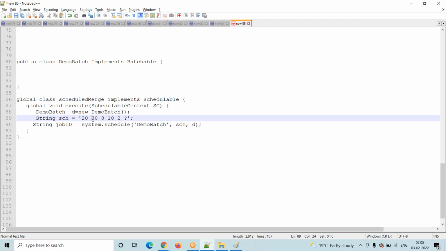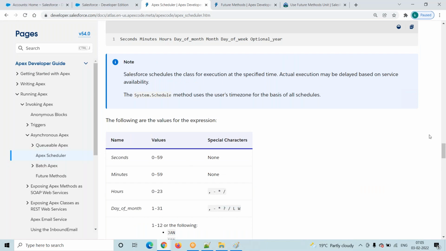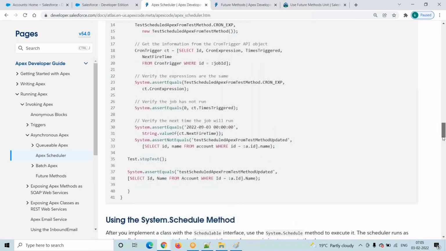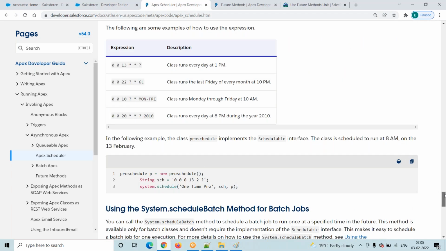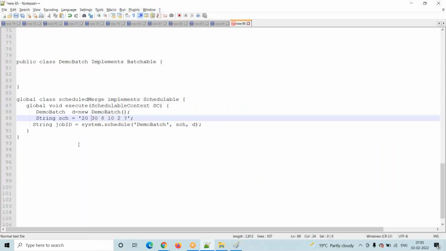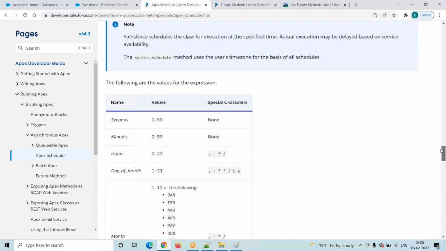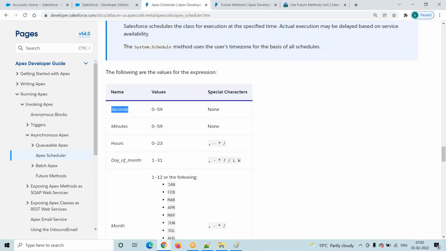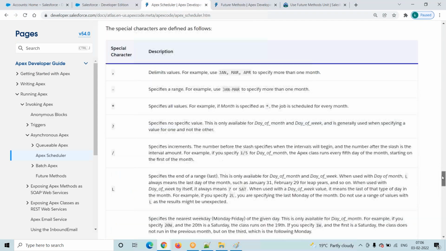What about this 2030? Scroll down here and see, they provided some examples of what exactly this means. Here you have to understand: seconds, minutes, hours, day of month, month, day of week, and then special characters.